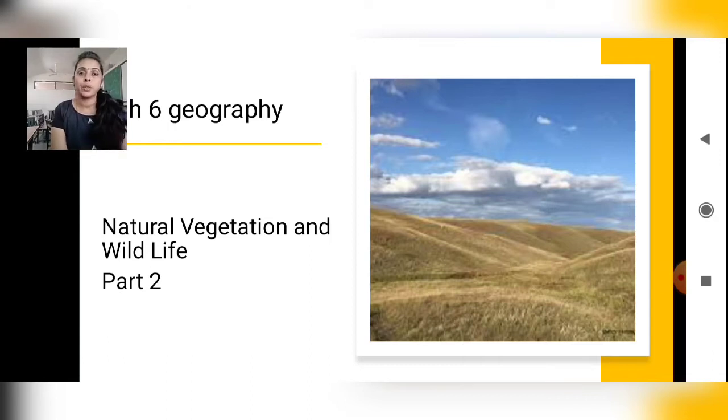Now in today's class we are going to concentrate on the remaining 2 categories, that is the grasslands as well as the shrubs. As I told you, grasslands are again subcategorized into tropical grasslands, temperate grasslands and thorny bushes, and the last one is the shrubs. So without wasting our time, let's move on to the remaining topics.